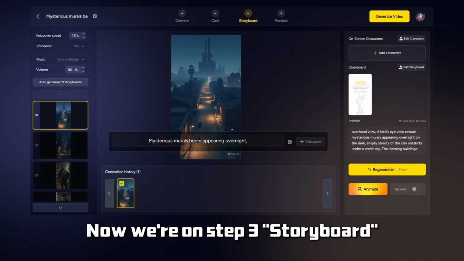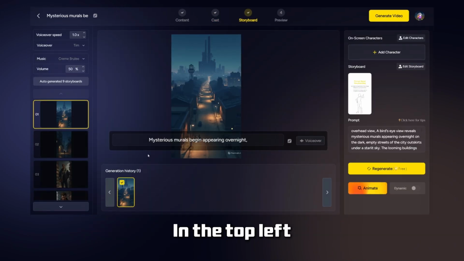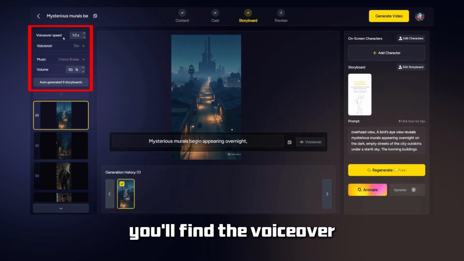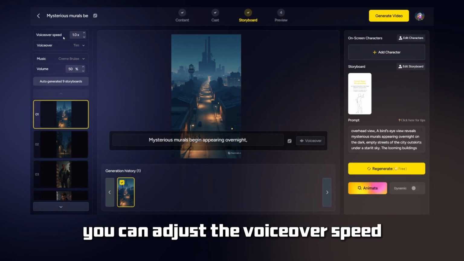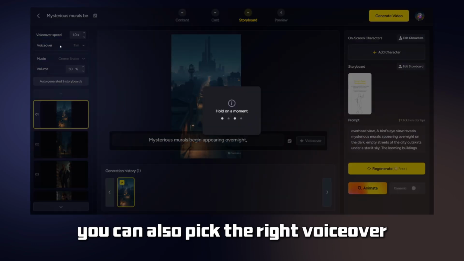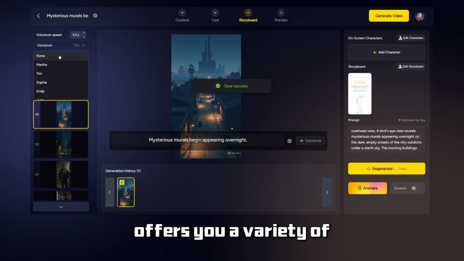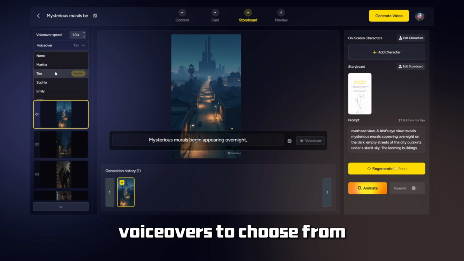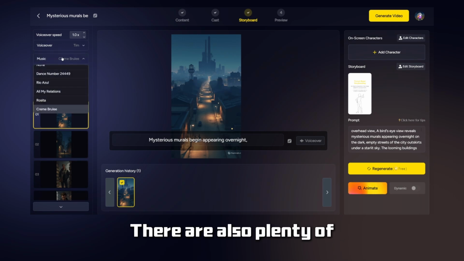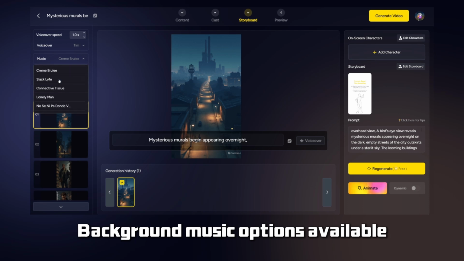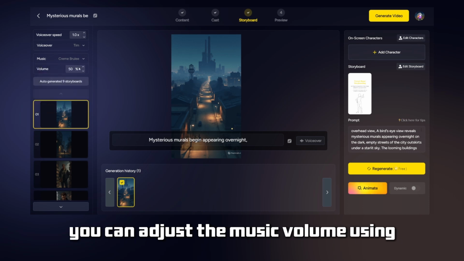Next, now we're on step 3: Storyboard. In the top left, you'll find the voiceover and background music. You can adjust the voiceover speed. You can also pick the right voiceover. Magic Light offers you a variety of voiceovers to choose from. There are also plenty of background music options available. You can adjust the music volume using volume settings.